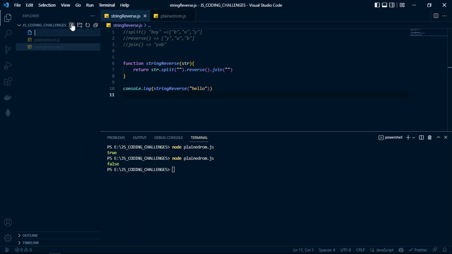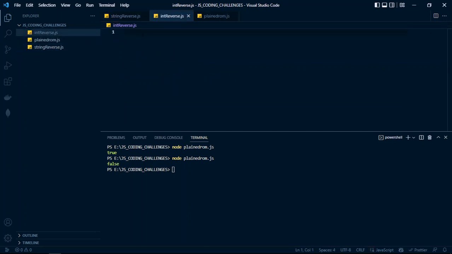So we're going to call it int reverse, the int reverse JS file. In the integer reverse, we're going to apply some logic that's different from the string reverse. One of the logic is considering both the positive numbers and the negative numbers.